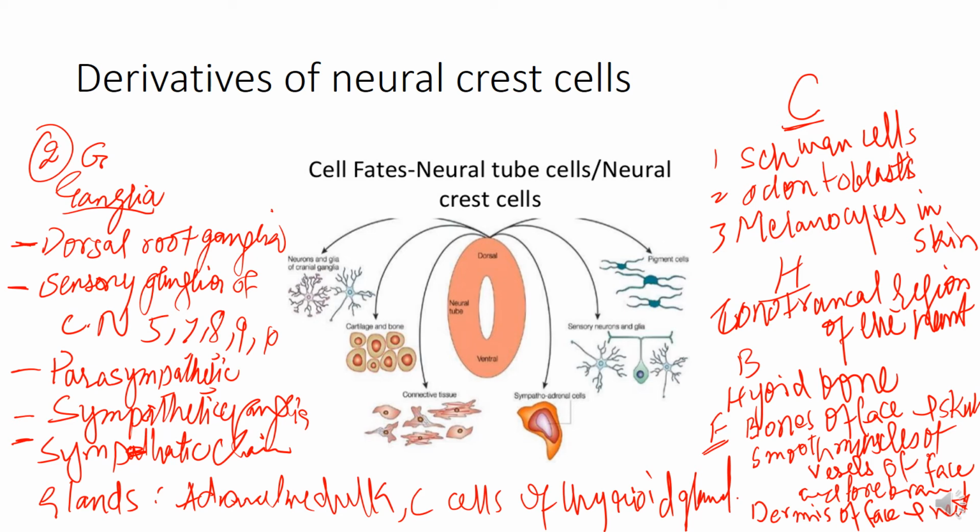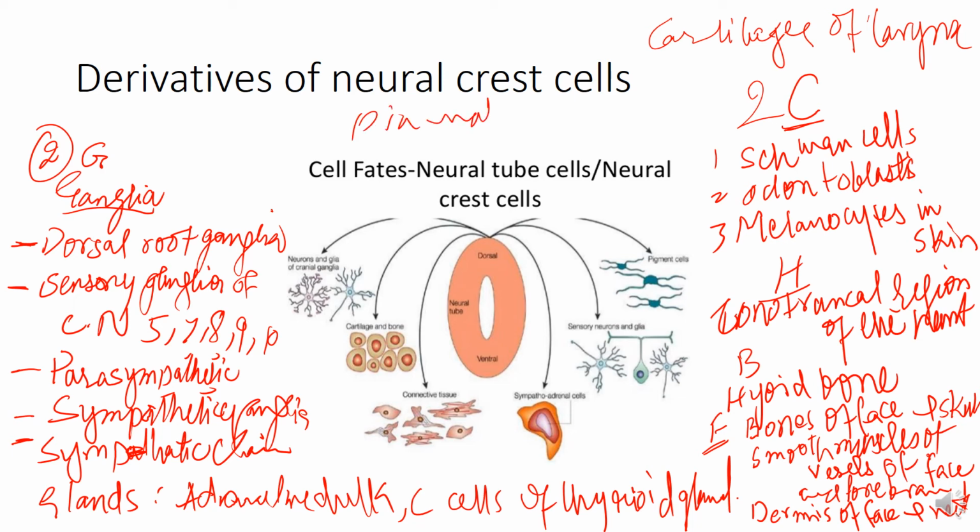Then we have the cartilages. C for, again, two C's, 2G, two C's. One C is for cells, that is the Schwann cells, odontoblast and melanocytes in the skin, and then the cartilages of the larynx. And last but not the least, the meningeal layers, that is the pia mater and the arachnoid matter.